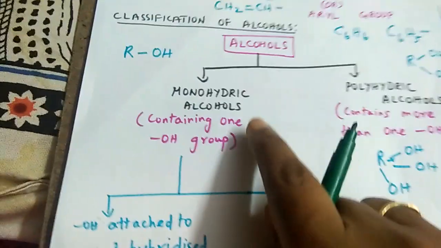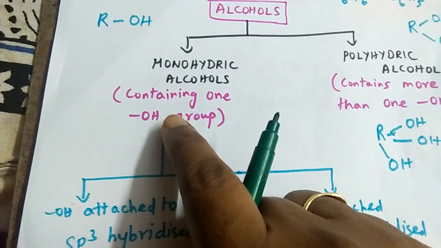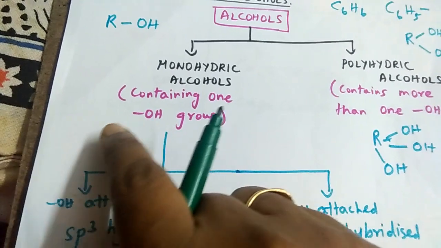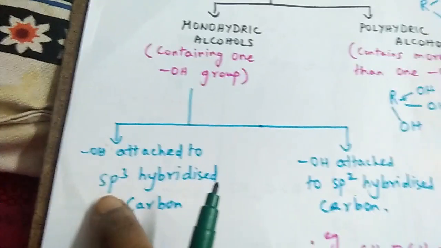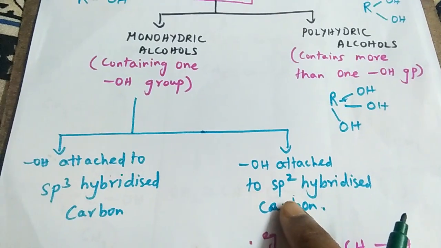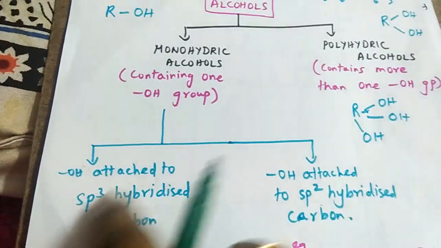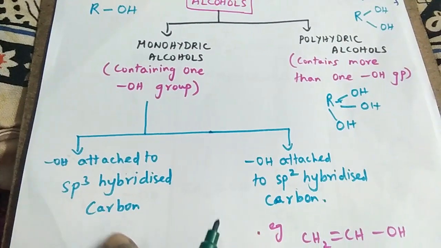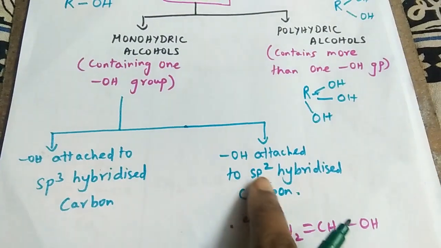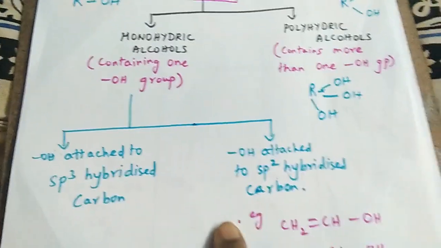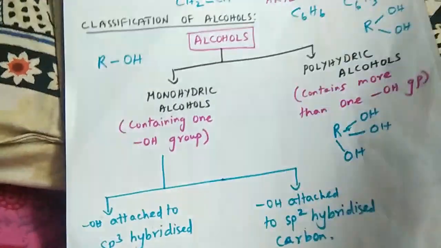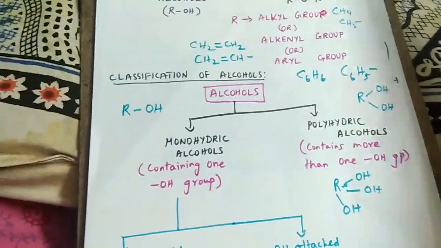We'll see examples for polyhydric alcohols shortly. So now coming back to monohydric alcohols. Monohydric alcohols contain only one OH group. But this OH group can be attached to a carbon atom which is sp3 hybridized or sp2 hybridized. So in this way it is classified into two categories: the OH group attached to sp3 hybridized carbon or OH group attached to sp2 hybridized carbon. Now you may have a doubt, what is an sp3 hybridized carbon and what is an sp2 hybridized carbon. I am going to explain that.